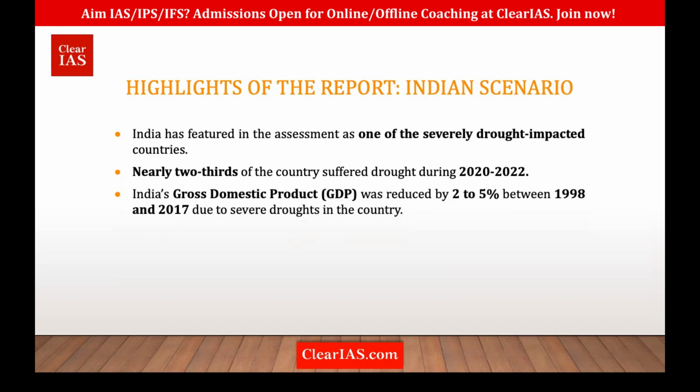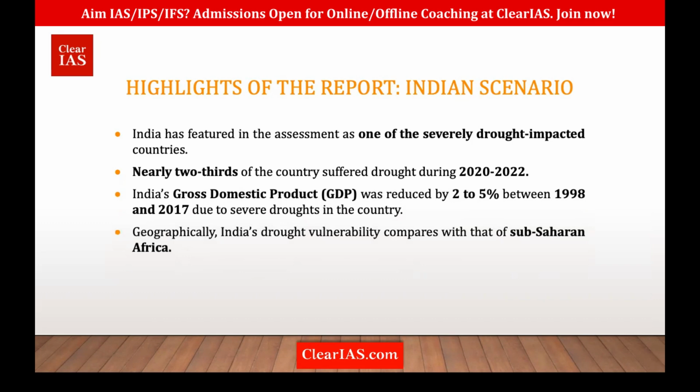If you're seeing, there has been a decline in GDP just because of droughts. Also, if you're comparing the regions vulnerable to drought, India's drought-prone regions could be compared to sub-Saharan Africa.